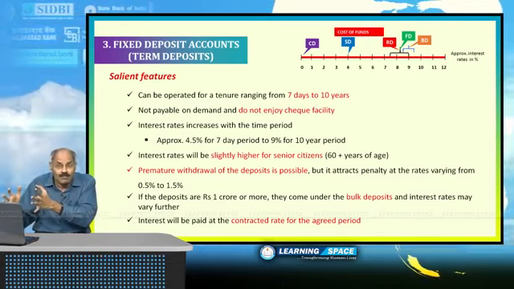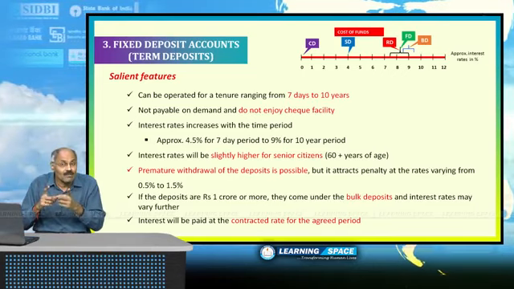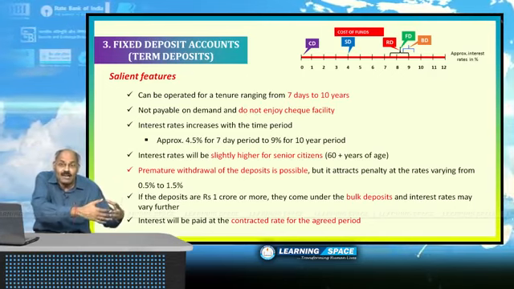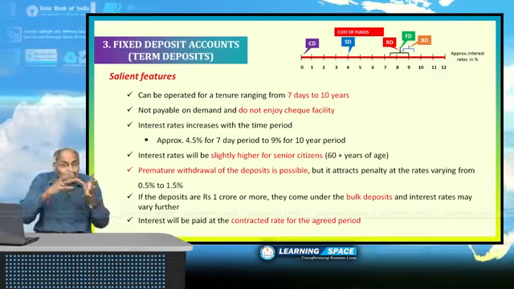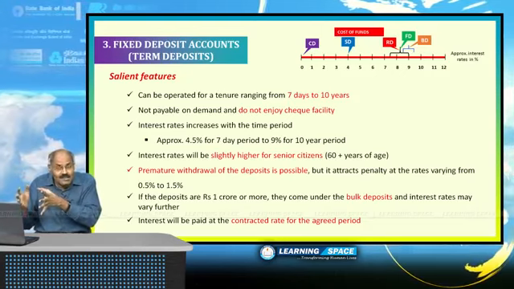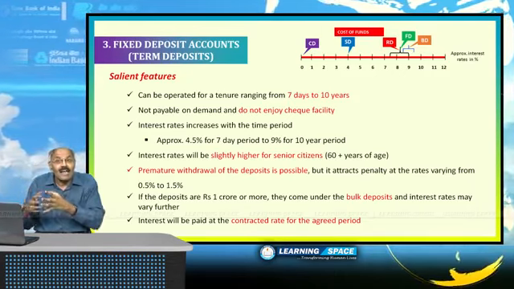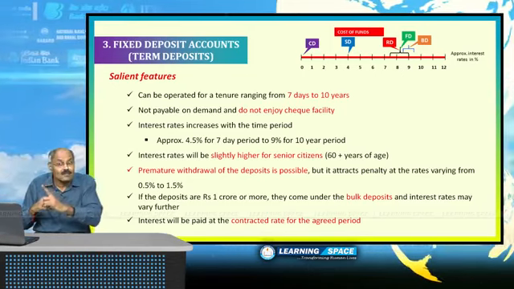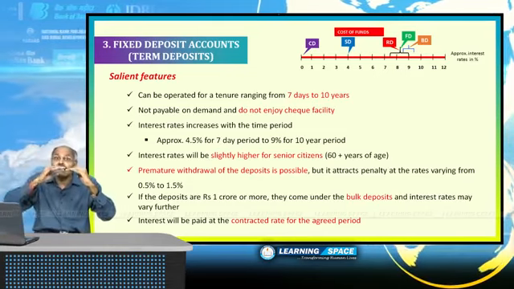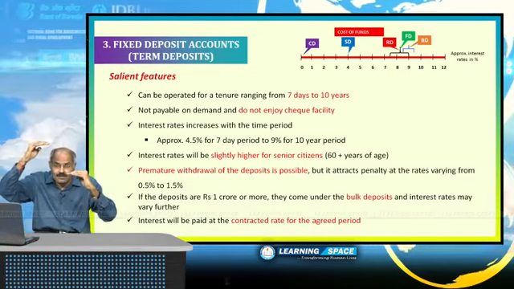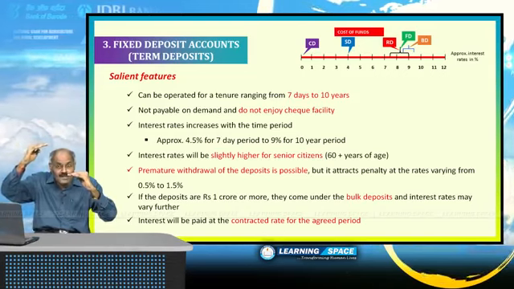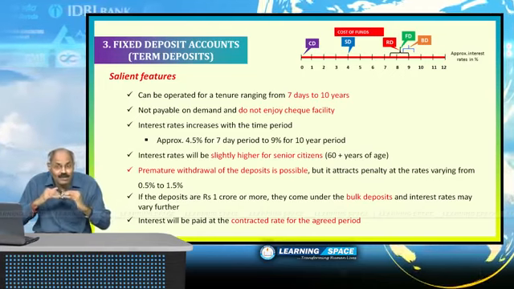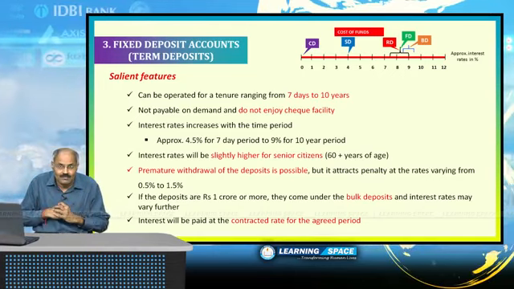Checkbook facility is not available. Checkbook facility is available only for demand deposit accounts, that is, savings and current account deposits. The other important aspect is that interest rates will be slightly higher for senior citizens. Senior citizens means the 60 or 60 plus age group, and interest rates will be slightly higher for them.